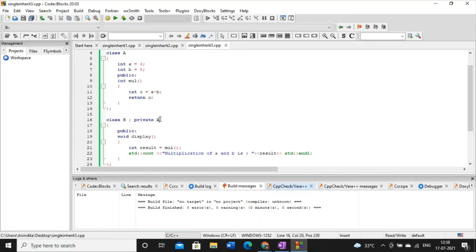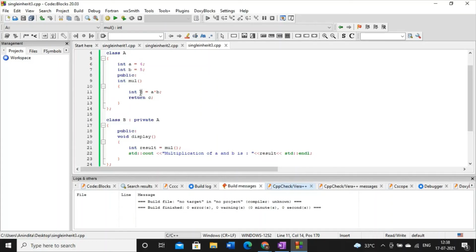But here what we are doing, here I'm just writing private A, meaning here the access specifier of the superclass is private. So here we are learning whenever your superclass is private, how to access its data members and methods. Now how can we do that?